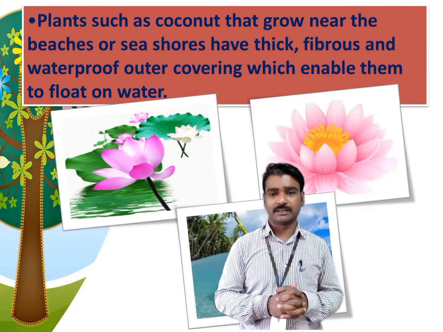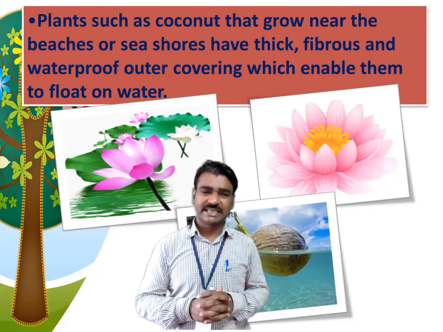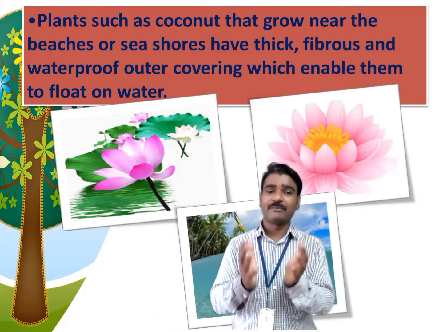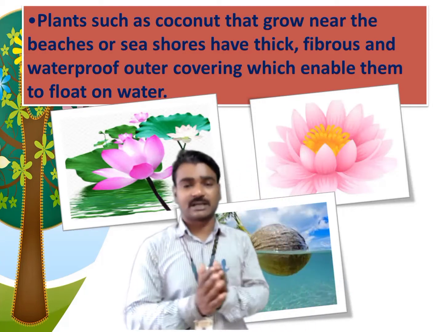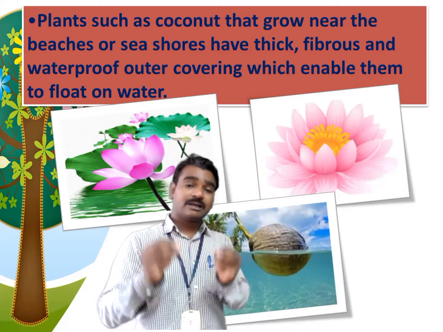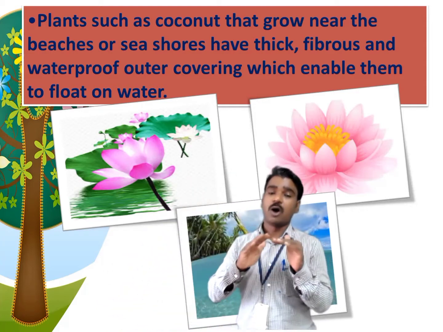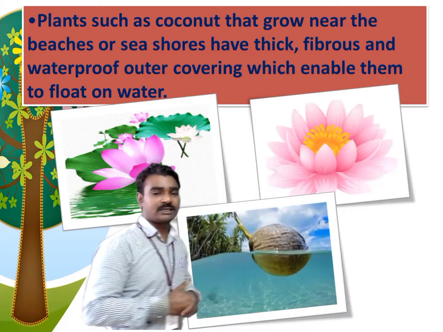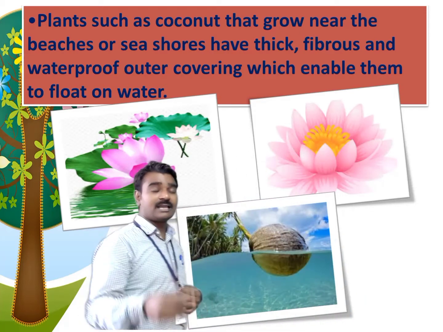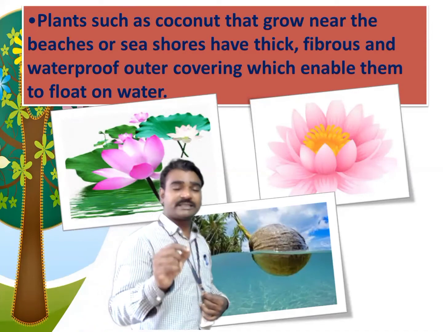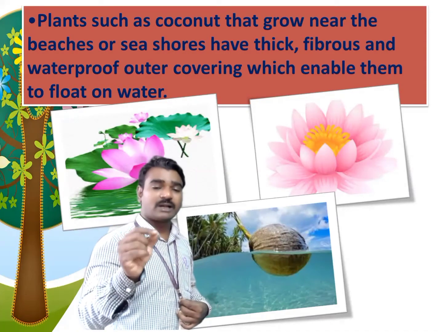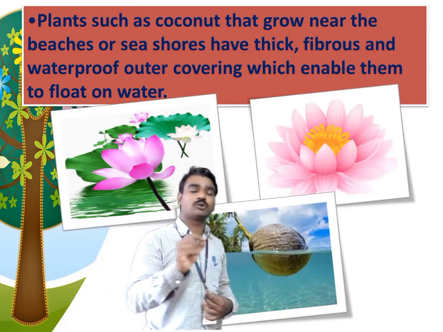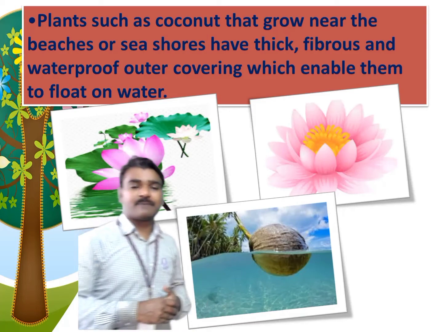Plants such as the coconut that grow near beaches or seashores have a thick, fibrous and waterproof outer covering which helps the coconut float on water, because coconut is less dense than the water. It also has a waterproof outer covering which does not allow water to enter into the fruit, and that's why the coconut can also be carried away by the water.